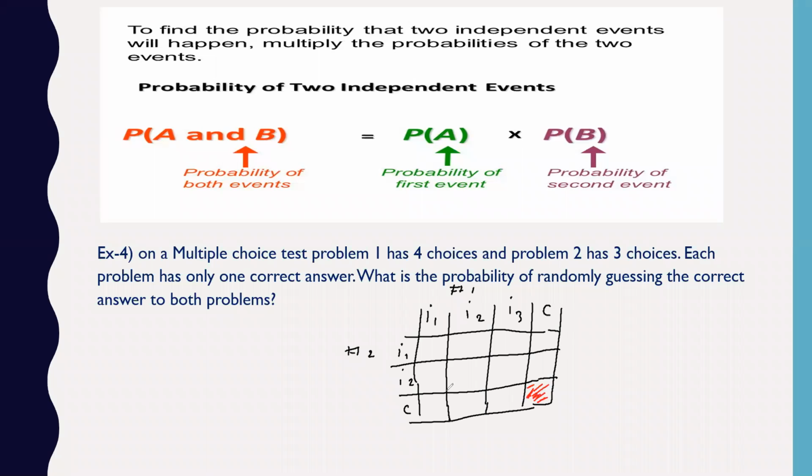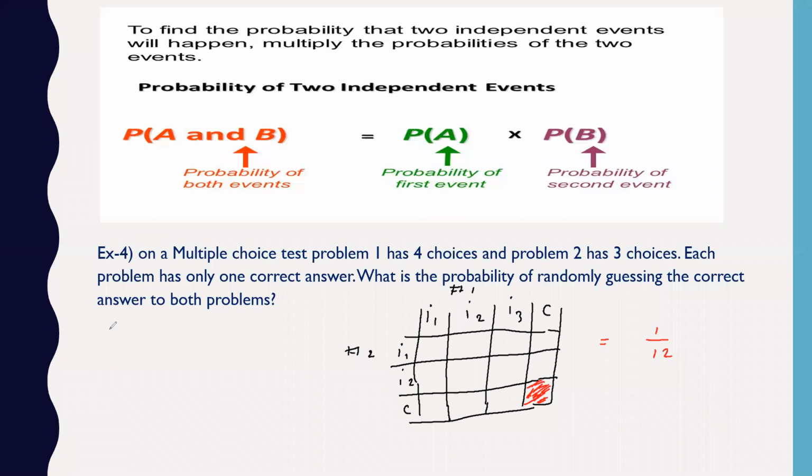So where correct answer and correct answer, only this part is the correct answer. So the probability of getting the correct answer is how much? 1 by 12. Yes or no? So this is by the diagram we have identified, not 7 by 12, 1 by 12. One grid out of 12. So 1 by 12 is the correct answer.